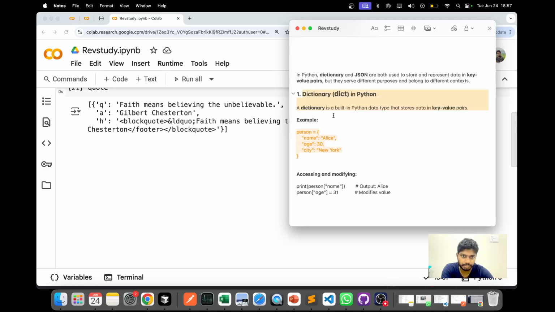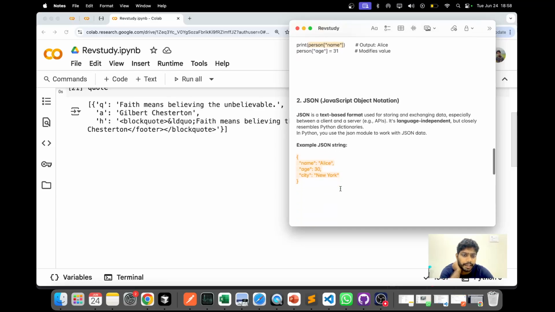So a dictionary belongs to Python. When you say dictionary, it's basically a Python data type with key value pairs. The way we used a dictionary in the dictionary example, if you remember: person is a dictionary, and then you have different fields in it: name Alice, age 30, city New York. If you want to access and modify those, we used person name, and the output would be Alice, and person age 31 will update the value from 30 to 31. So this is how you use a dictionary.